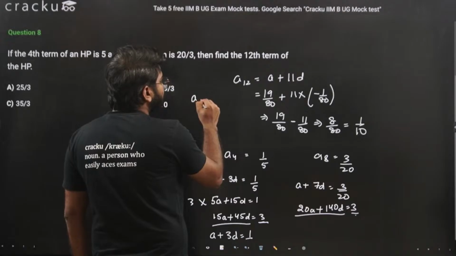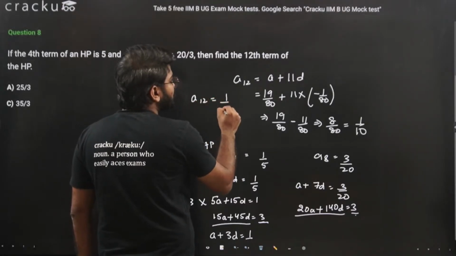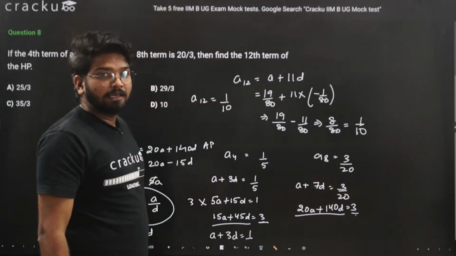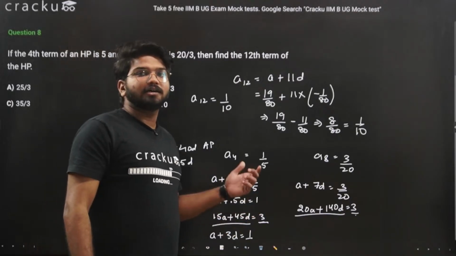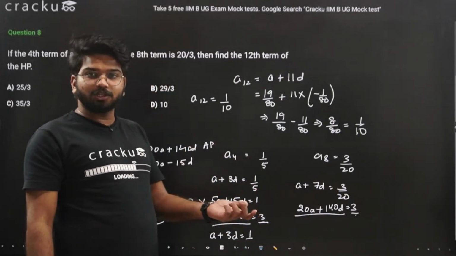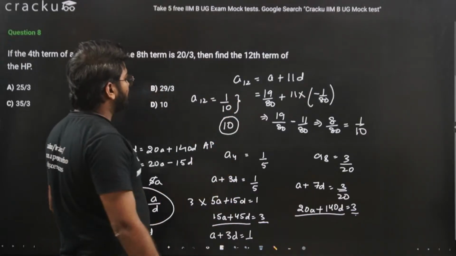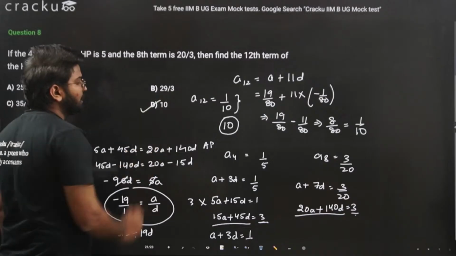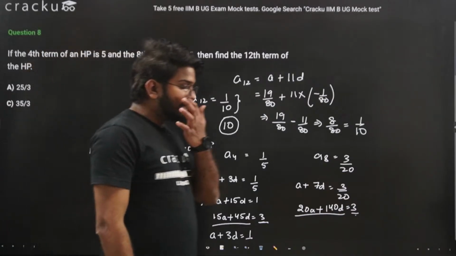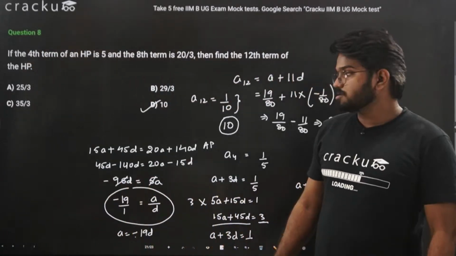So the 12th term of the arithmetic progression is 1 by 10. If you do the reciprocal, it will become the 12th term of the harmonic progression, and the reciprocal of this is 10. So the answer of this question has to be option D. I hope that this was clear.